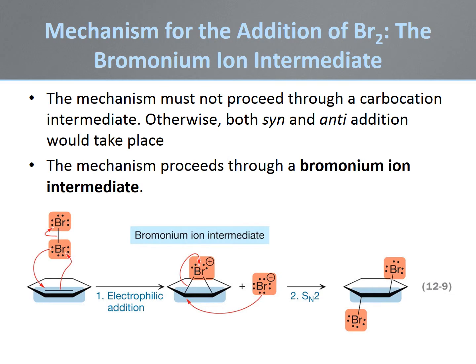Instead, a cyclic bromonium ion is formed as the intermediate, along with the bromide anion. One of the new carbon-bromine bonds in the intermediate will then be cleaved by SN2 attack by the bromide anion. Because all the atoms in the intermediate bromonium cation retain an octet, this species is actually more stable than a carbocation, even though there is a positive charge on the electronegative bromine atom.